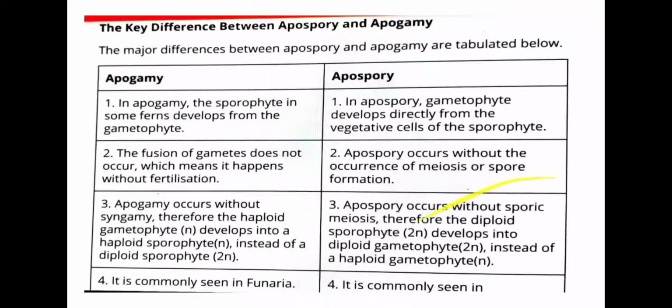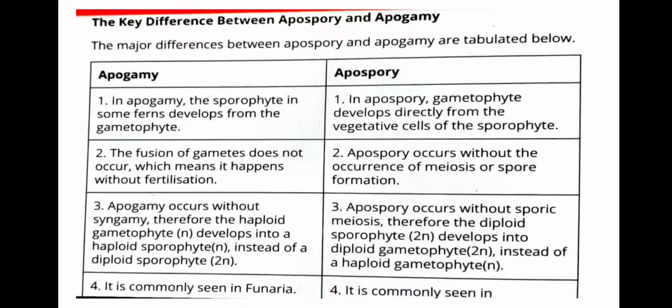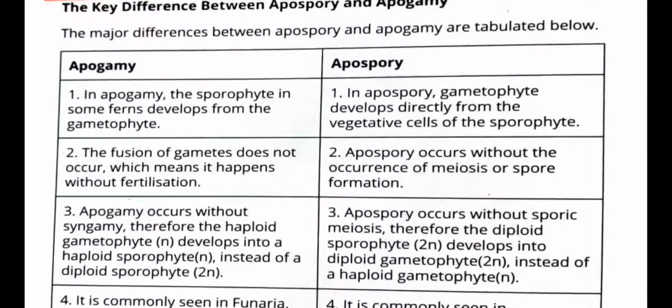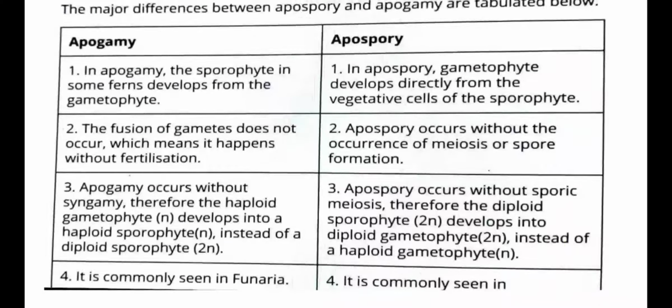Students, let's know some key differences between apospore and apogamy. As I explained to you, in apogamy, the sporophyte is developed from the gametophyte, while in apospore, gametophyte is developed directly from the vegetative cell of the sporophyte. In apogamy, the fusion of gametes doesn't occur, which means it happens without fertilization, while apospore occurs without the occurrence of meiosis or spore formation.